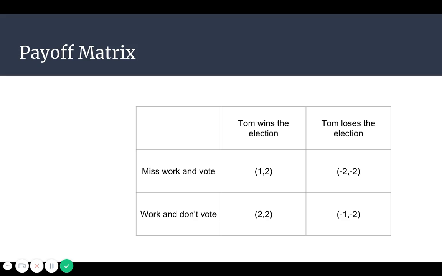If you don't get to vote and Tom wins the election, then you get a 2 for not wasting time and for Tom winning the election. Tom gets a 2 for winning. If you don't vote and Tom loses, then you get a -1 for the loss of your favorite candidate, but you at least didn't miss work. Tom gets a -2 for losing the election.